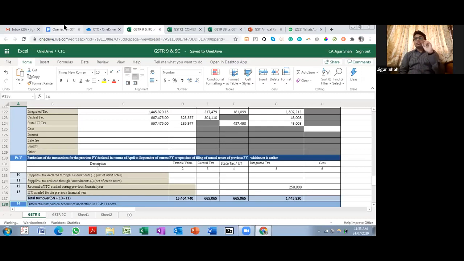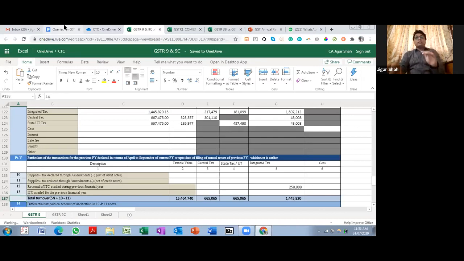So there can be 3 types of scenarios. If you have paid tax of 18-19 in 18-19, it will go in table 4. If you have paid tax of 18-19 in 19-20, it will go in table 10. And if you have not paid tax yet and you are filing your annual return, the details will once again go in table 4. I hope I am clear over here.